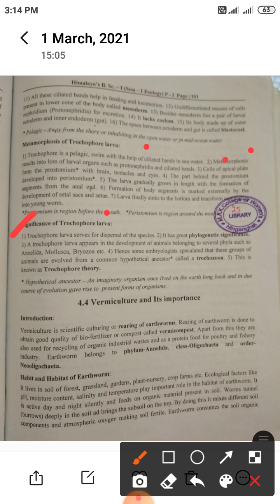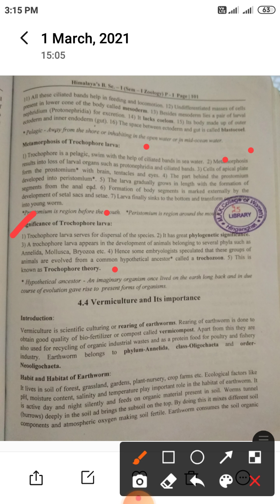A Trochophore larva appears in the development of animals belonging to several phyla, such as Annelida, which includes leech, then Mollusca, Bryozoa, etc. Hence, some embryologists speculated that these groups of animals evolved from a common hypothetical ancestor called the trochozoon. This is known as the Trochophore theory.